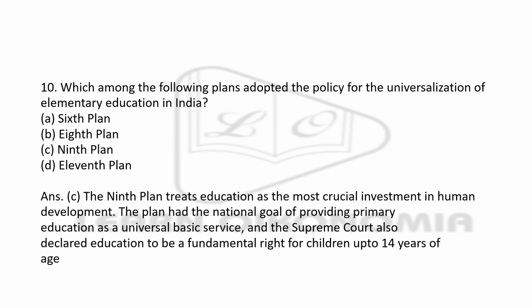Next question, which among the following plans adopted the policy for universalization of elementary education? So this is the key aspect here, universalization of elementary education. Option 6 plan, 8 plan, 9 plan, and 11 plan. So the right answer is option C, that is the 9 plan. It had a goal of providing primary education on a universal basis. As well, you could see the Supreme Court of India has declared education as a fundamental right. Fundamental right for whom? It is for the children up to 14 years of age.